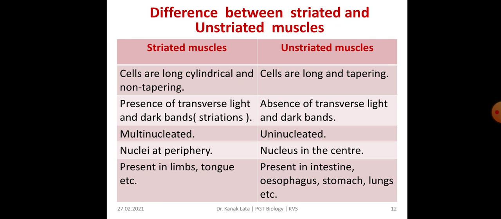In striated muscles, nuclei are situated at the periphery, whereas in unstriated muscle, the nucleus is situated in the center. Striated muscles are present in limbs, tongue, etc., and unstriated muscles are present in intestine, esophagus, stomach, lung, etc. So this is the difference between striated and unstriated muscles.